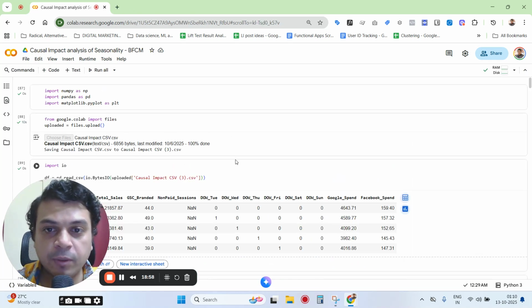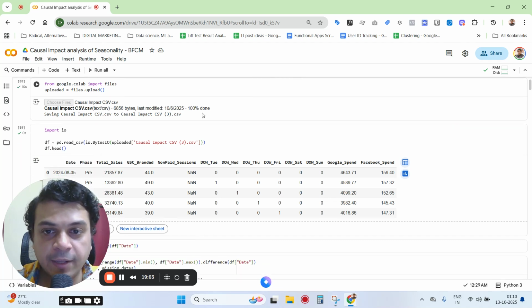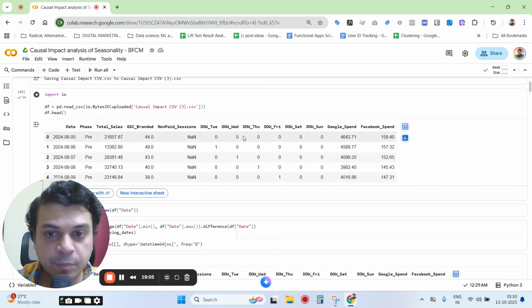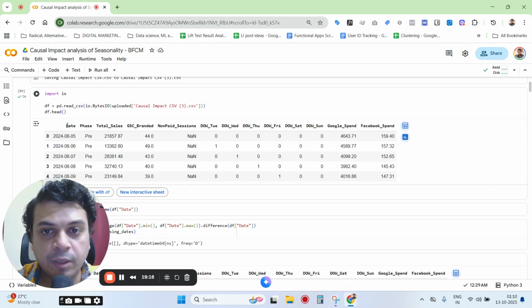So now we are talking about the second part of this analysis, where we are doing the causal impact analysis. And as you can see here, this is the data set that was built, that we just talked about. We have these different control variables, the day of the week effect, and seasonality, which is a binary construction using dummy variables. And then we obviously have Google and Facebook spend.